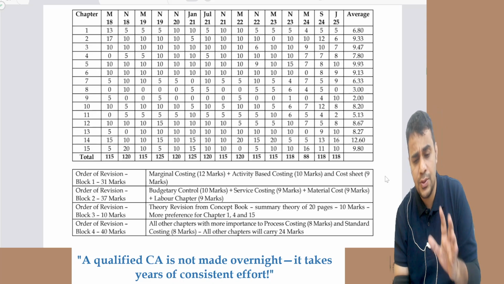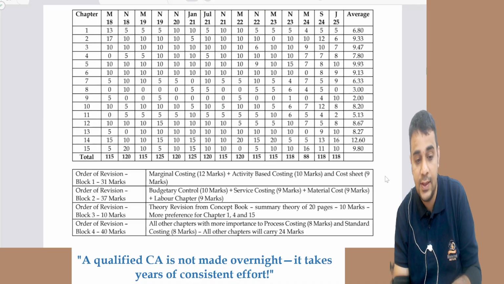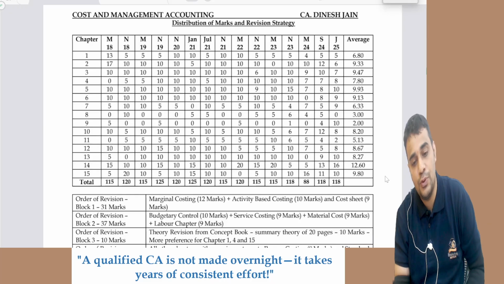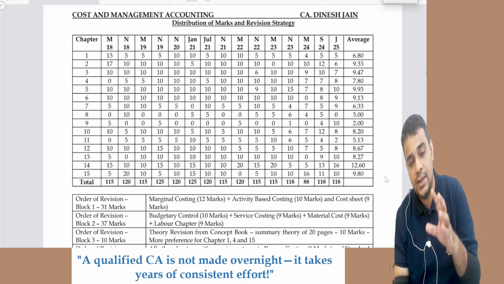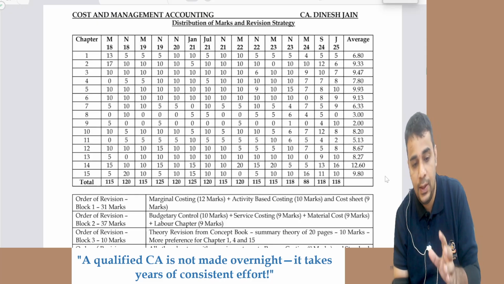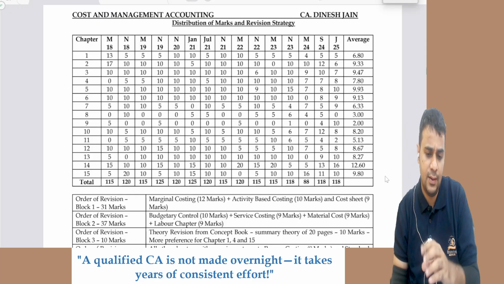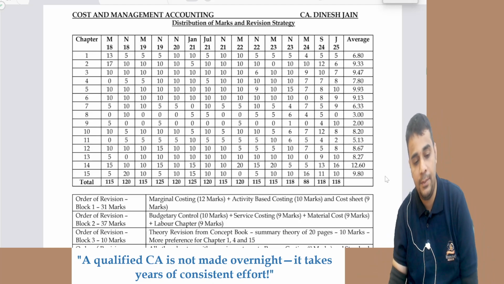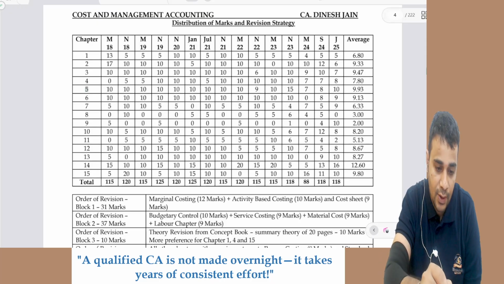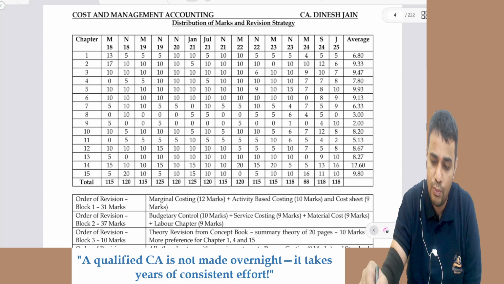Now, coming to costing, which is a 100-mark paper, on the screen you will find a distribution sheet. This is a distribution of marks and something called a revision strategy, which I'm going to discuss. This is the distribution of marks historically over the last 10-12 attempts, starting from May 2018. You will find that there are certain chapters which are tested every time in the exam. For example, activity based costing. It's an extremely small chapter, but it is tested in almost every attempt.